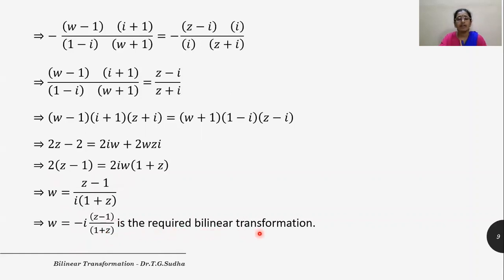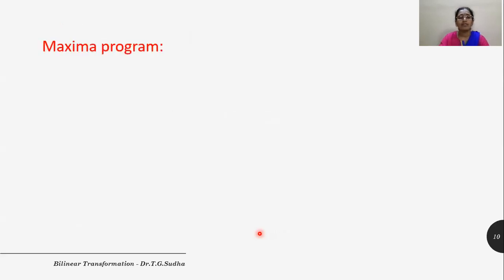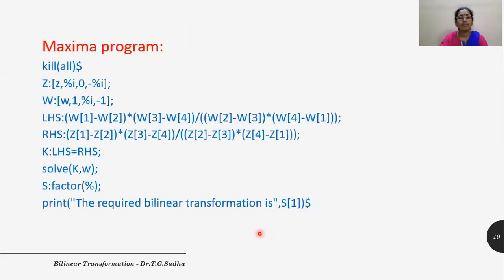Now let us see the Maxima code for this. So this is the Maxima code. Kill all, as usual, deletes all the user variables, arrays, functions, and resets all the functions to their default state.